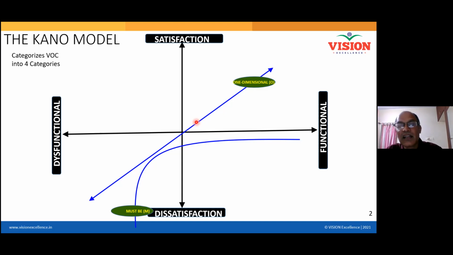Kano has told that there is one feature which is must-be. If it is not there, people will be very unsatisfied. The next category is one-dimensional. The more you get, the more you are happy with that. Another example of one-dimensional is laptop charge, or internet speed. The more speed you get, the more you are happy. Correct. Okay. Now in industry, we used to say that our boss, we have got boss, boss.